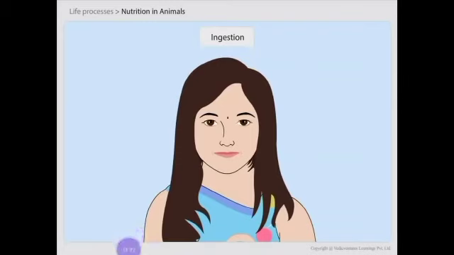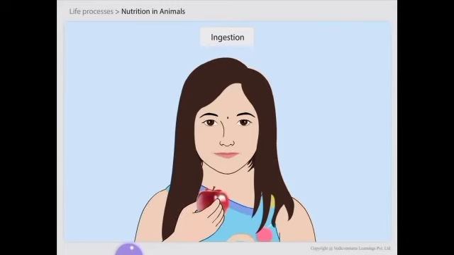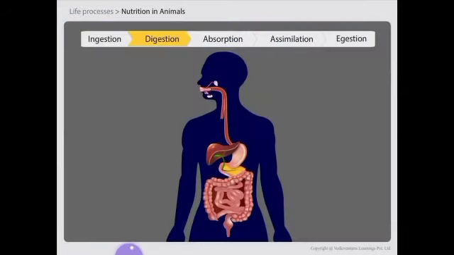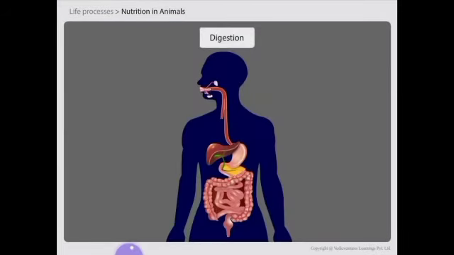Ingestion. Humans have a special organ for ingestion of food called the mouth. The mouth is bounded by the upper lip and lower lip. The food is eaten by the mouth. It is the process of ingestion. Now, the second step is digestion. Digestion starts as we eat food.